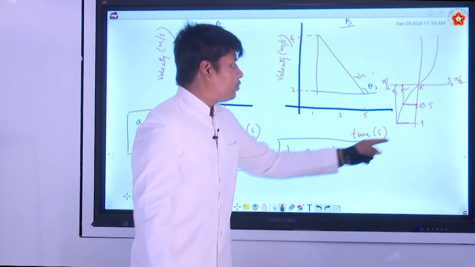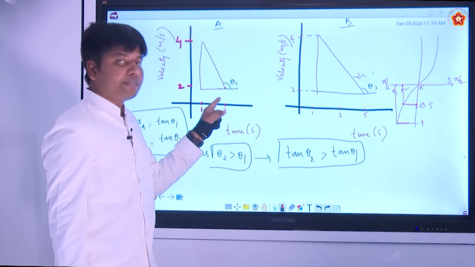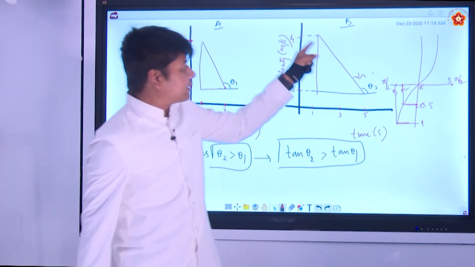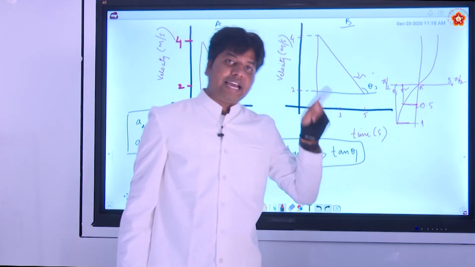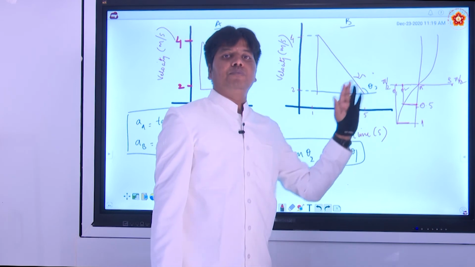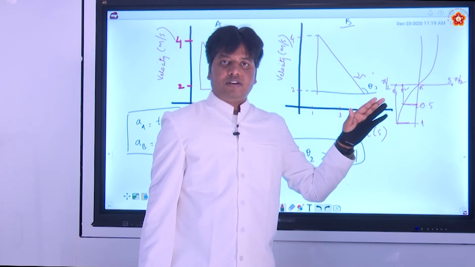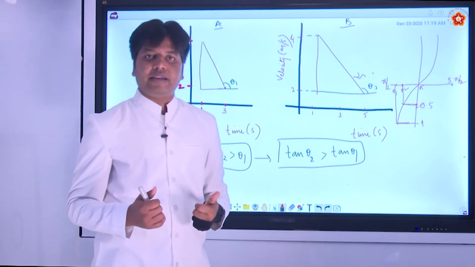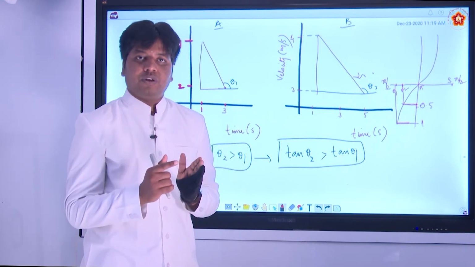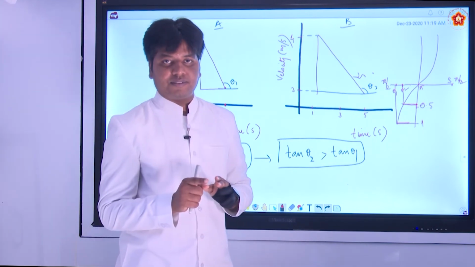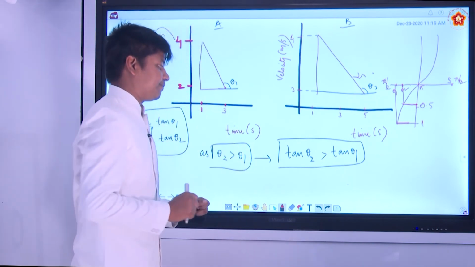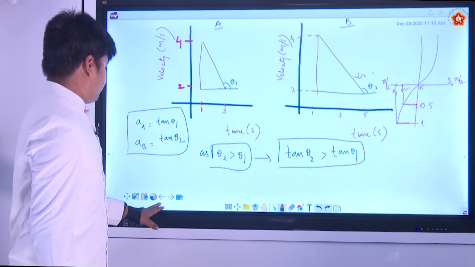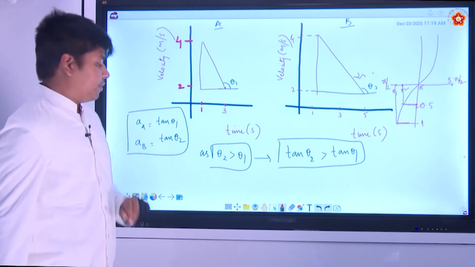So here you can say it is coming down by 1 meter per second square acceleration, it is coming down by 0.5 meter per second square acceleration. When you attach minus, this tan theta will become more. But in physics we don't attach minus for the magnitude, we attach minus for the direction, alright. This is the basic misconception we need to understand. So this is about this problem.